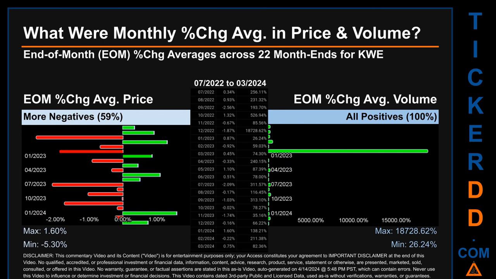Price saw an end-of-month max of 1.60% in average percentage change along with a minimum of -5.30%. For volume, the maximum and the minimum monthly percentage change were respectively 18,728.62% and 26.24%.